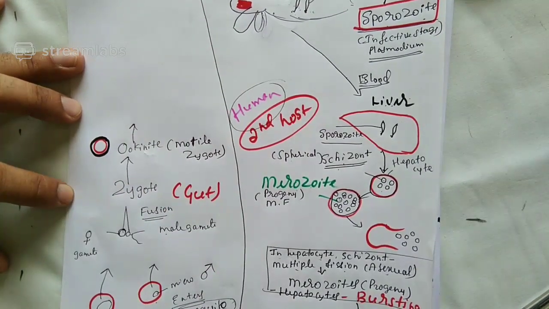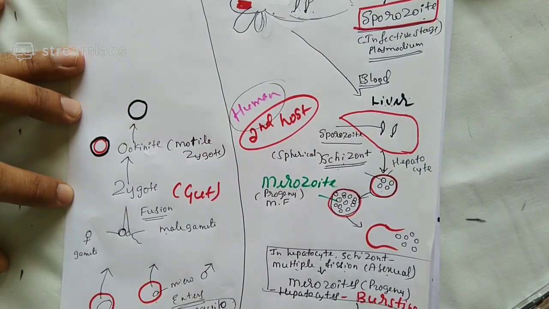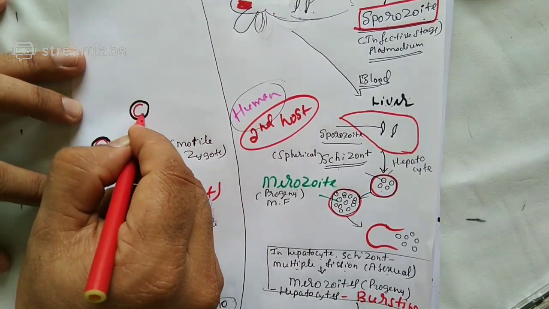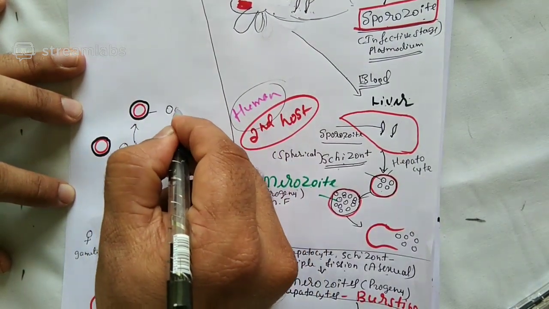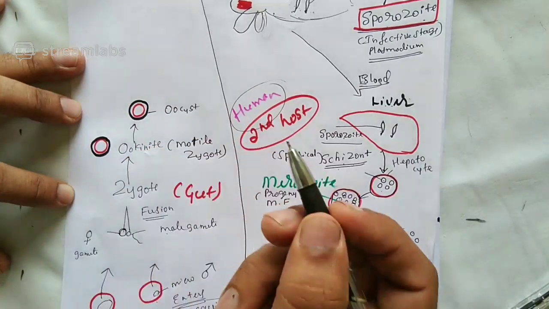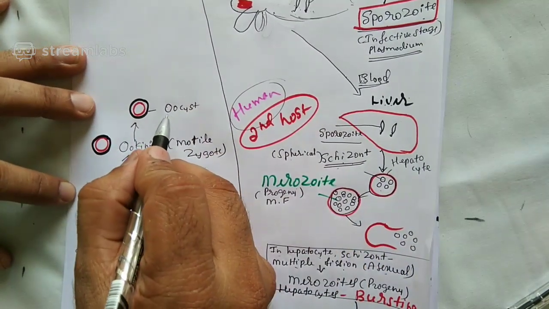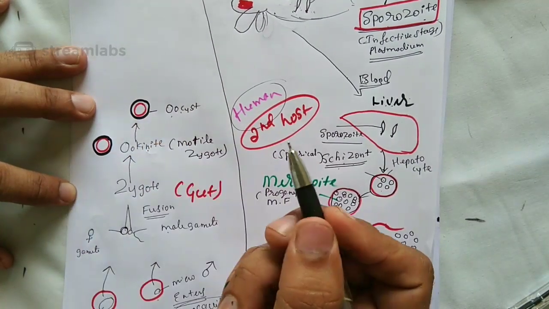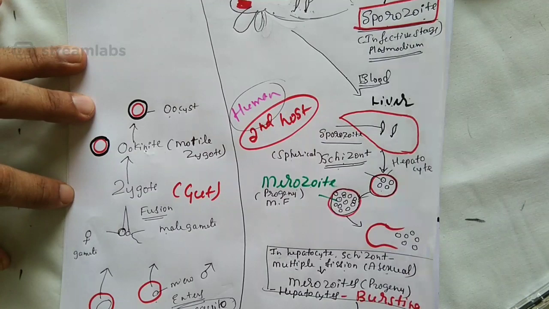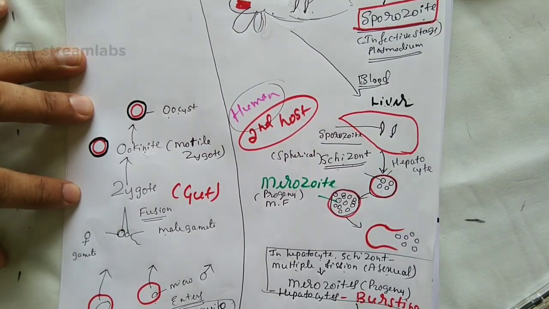So this structure, where I'm drawing a layer, and inside the layer, what, tell me? Ookinete. This structure will be called oocyst. Oocyst and ookinete. Ookinete becomes oocyst. Now what happens? All of you listen carefully. For that, let me take one more paper for the explanation purpose. See here now.